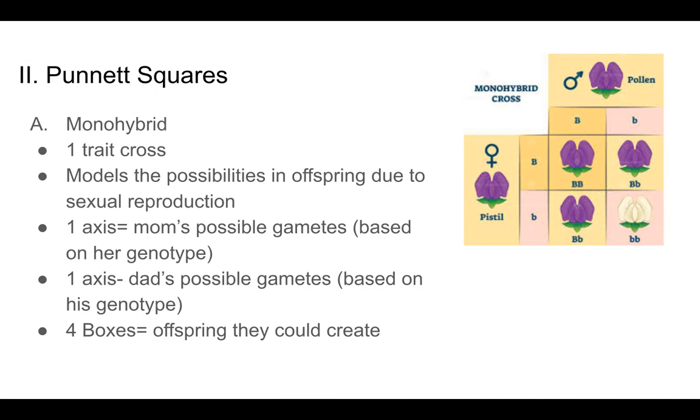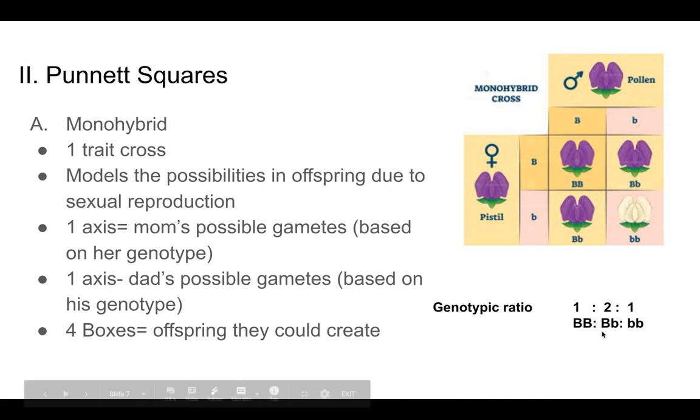Once we actually do the cross, we give a genotypic ratio of our cross. A genotypic ratio means how many of each genotype. If I look at the offspring, I have one that's homozygous dominant, two that are heterozygotes, and one that is homozygous recessive.